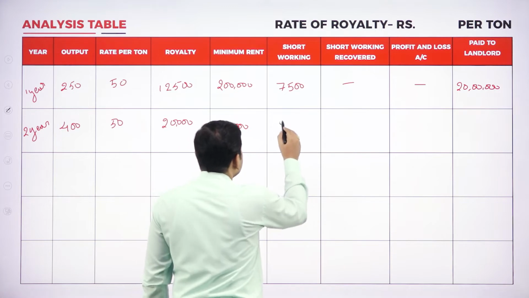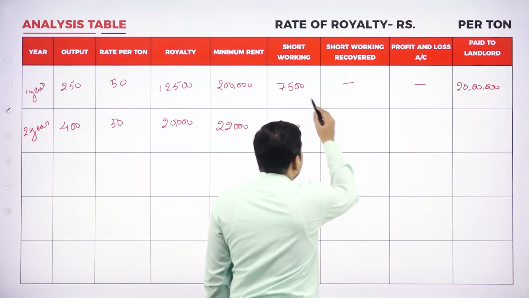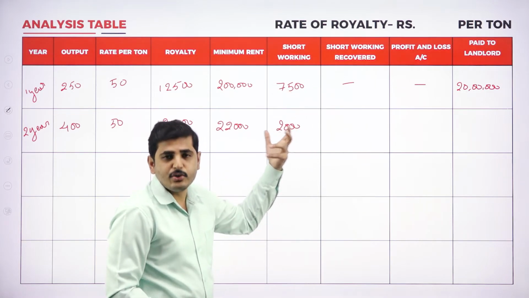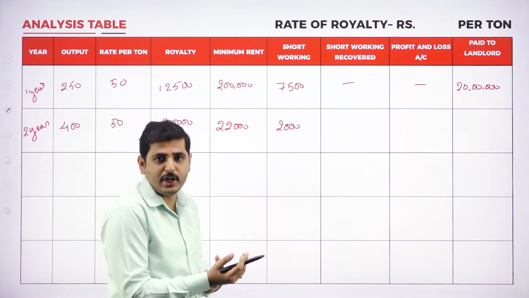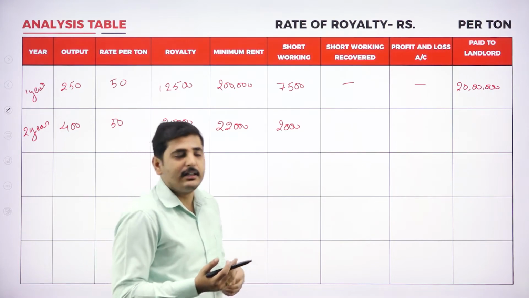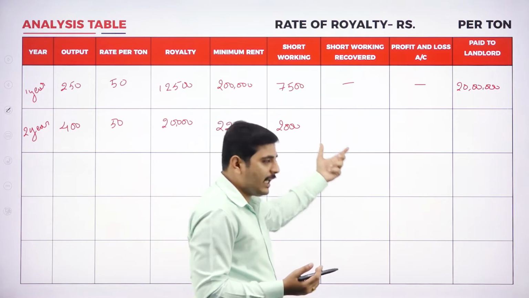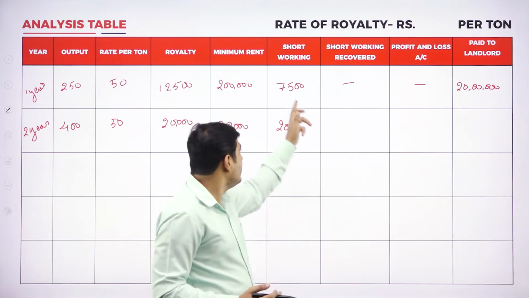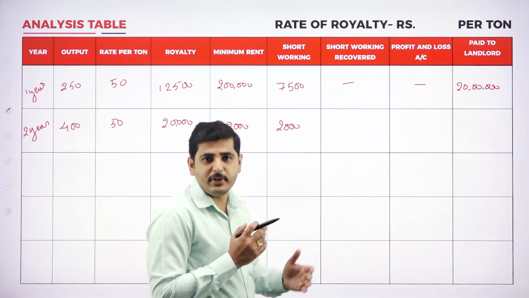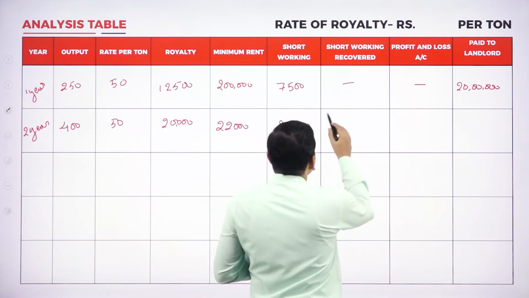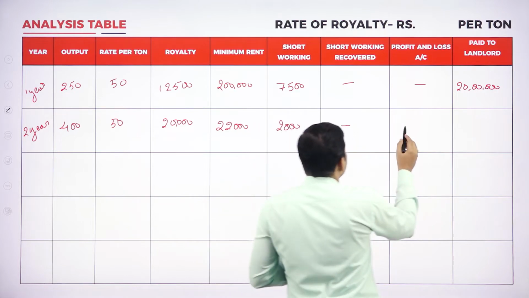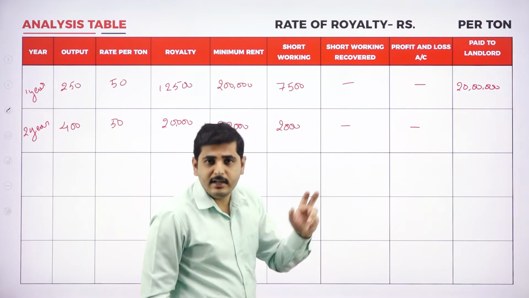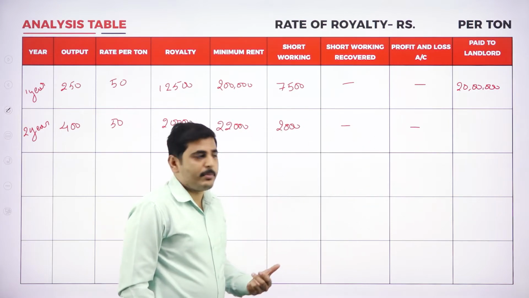So, we should write 2,000 as the short working. And for short working recovered, we already have short working, so we could not recover the short working of the previous year. Let's see if next year we could recover the short working. If we could recover it in the next year, then it will be transferred to short working recovered. If we could not recover, then next year will be the last year for the 7,500 rupees short working, and then it will be transferred to profit and loss account. Now, short working recovered nil, transfer to profit and loss account nil. So, next year, if we could not recover this 7,500 rupees, then it will be transferred to profit and loss account.